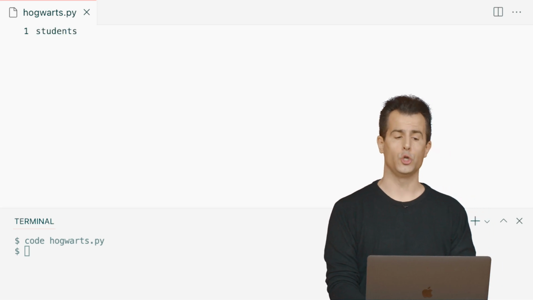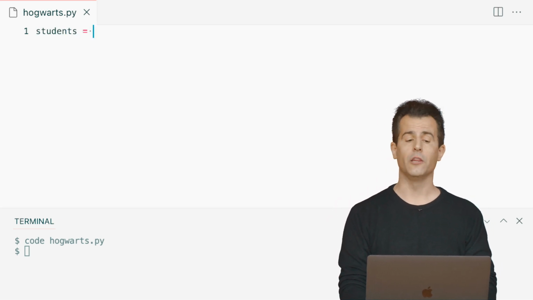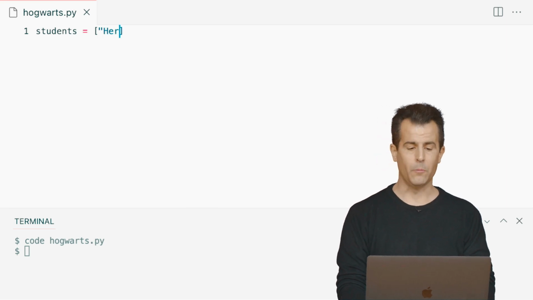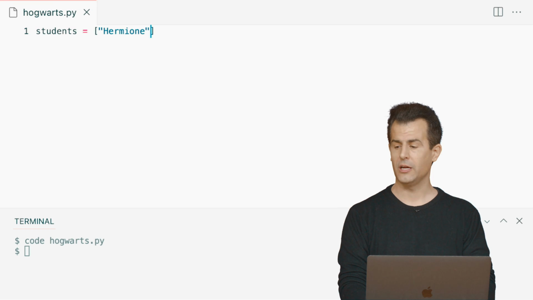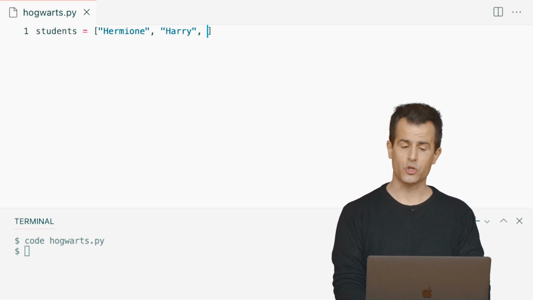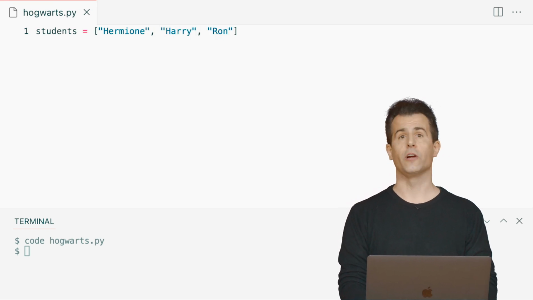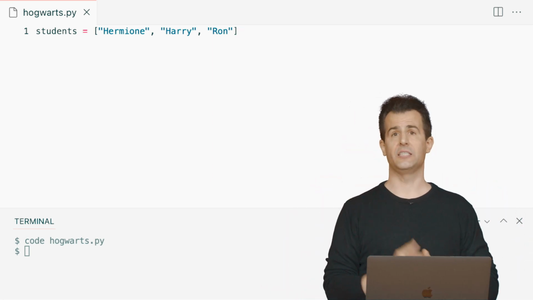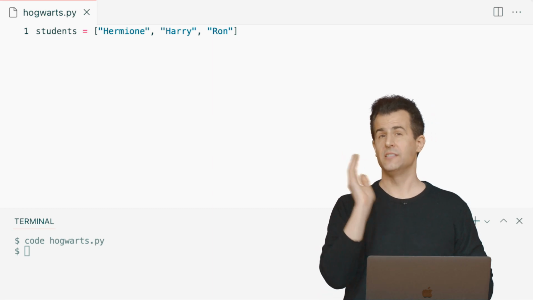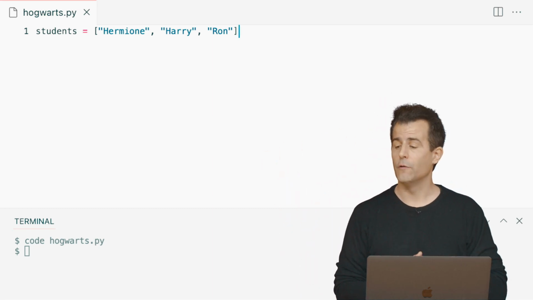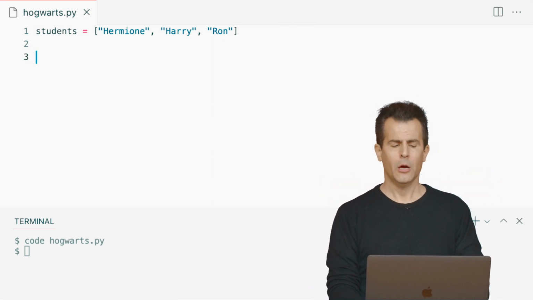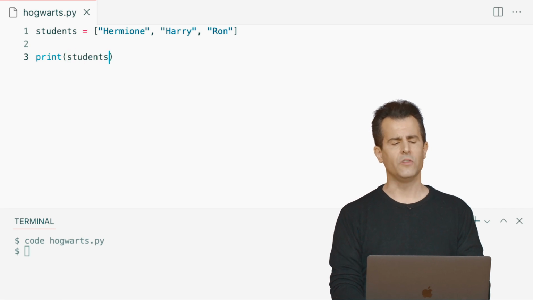A variable is going to be called students. It's going to equal, as I've done in the past, a square bracket, which means, hey, here comes a list. And those values are going to be Hermione in quotes because it's a string, Harry in quotes because it's a string, and then Ron in quotes because it's a string as well. So this is a list of length 3. It's similar in spirit to my list of length 3 earlier, but that had 3 ints, 0, 1, 2. Now I have a list of 3 strings instead. And this isn't very useful at the moment, but let me just do something as a check for myself. Let me print out each of these students.